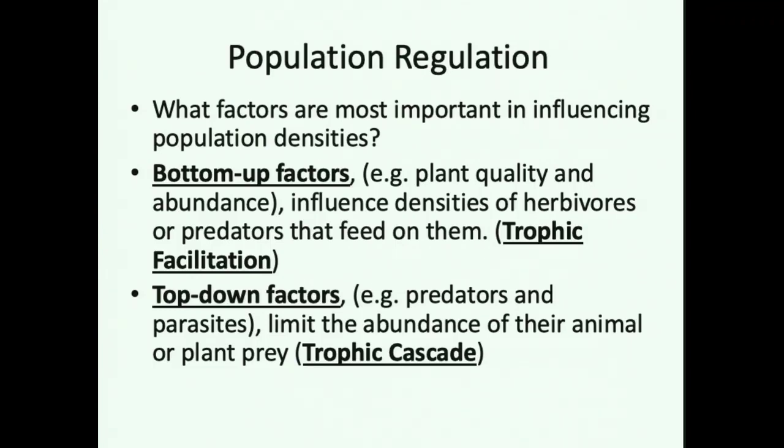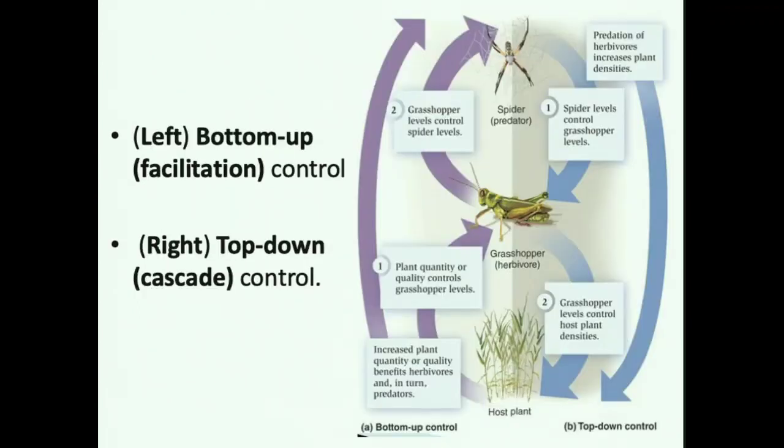Now, communities can also be regulated through top-down factors. These are predators and parasites, things that sit at the top of the food chain, and they limit the abundance of the animals below them, and this can lead to something called a trophic cascade, where changes at the top influence changes in the middle, which influence changes at the bottom. Now, let's look at one very simple 3-species food chain and how bottom-up and top-down could both influence this community.